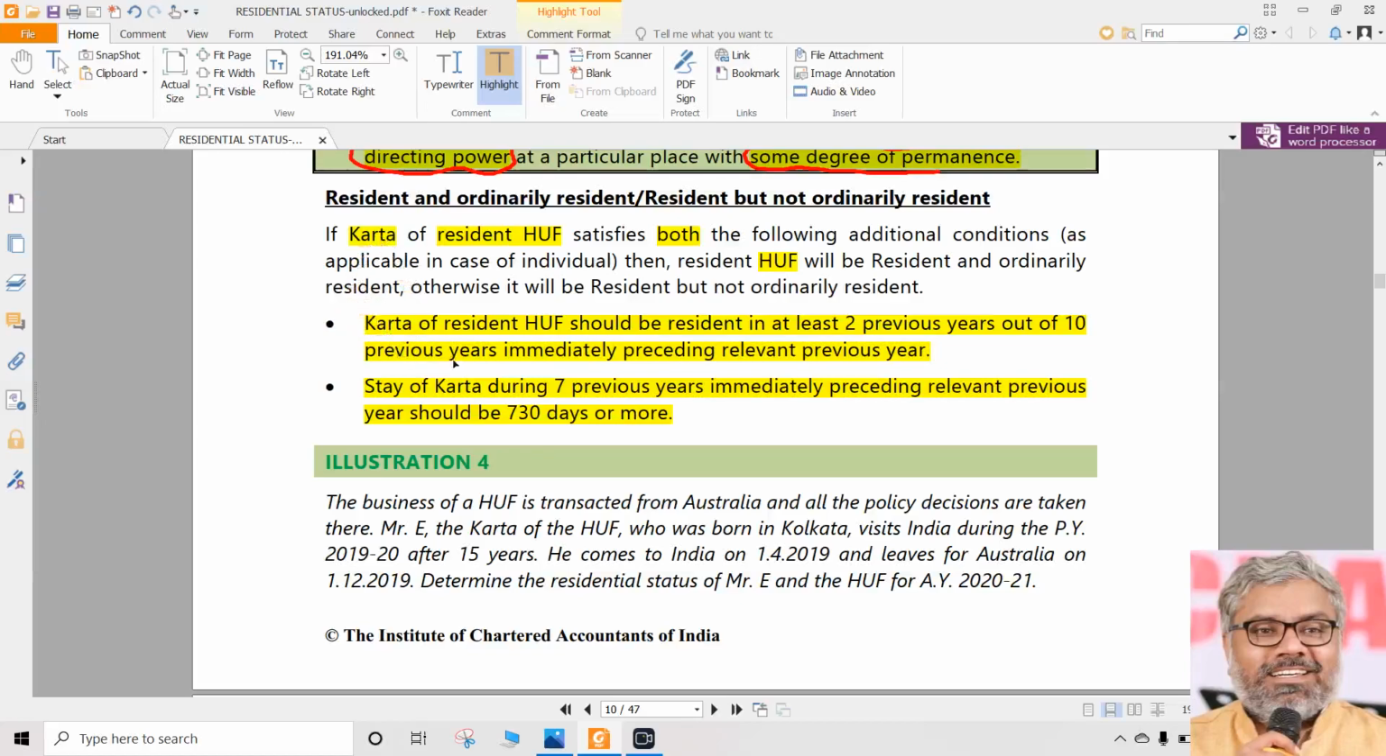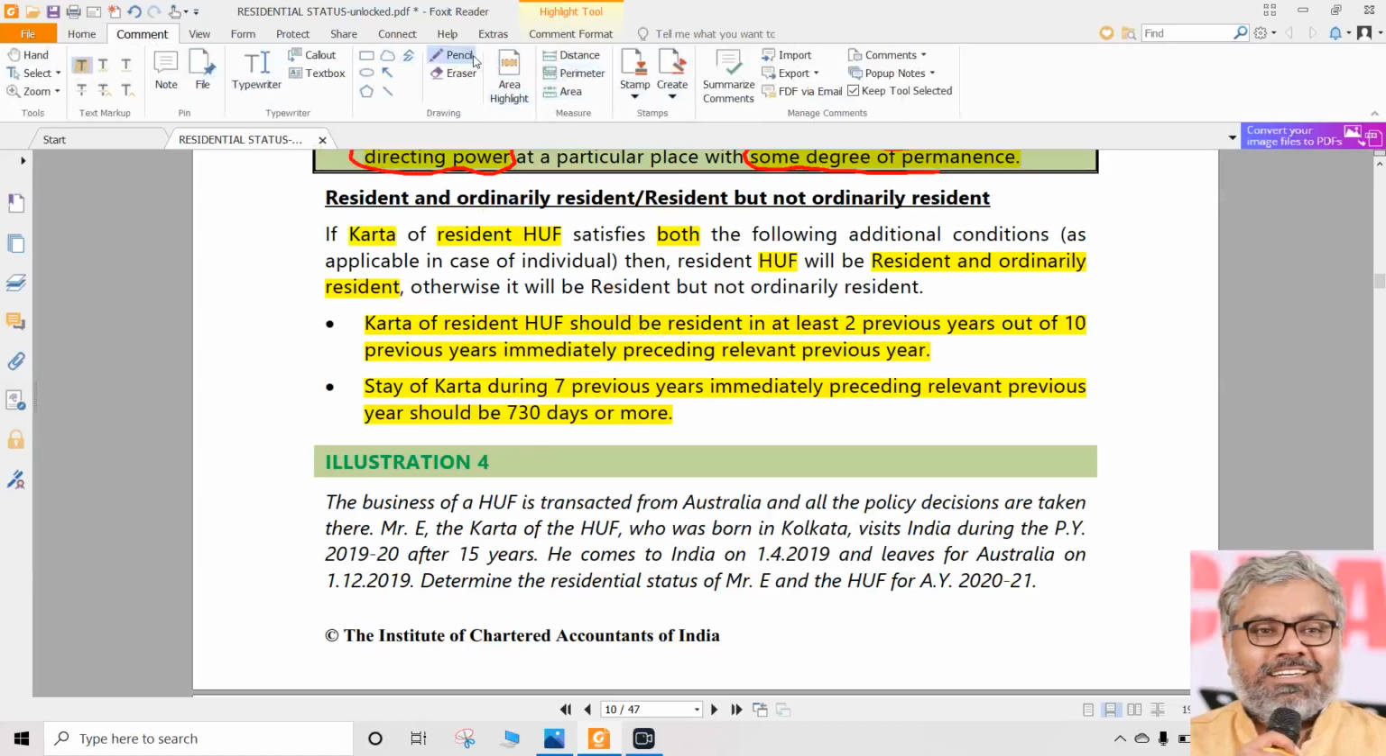Which conditions? Additional conditions. So if the Karta of the HUF has stayed for 730 days or more during 7 years immediately preceding the previous year, and he has been a resident in at least 2 out of 10 years immediately preceding the previous year, then if these two are satisfied, who is going to be the resident and ordinarily resident? Who is going to be that? HUF is going to be resident and ordinarily resident, not Karta. Very important point to note.